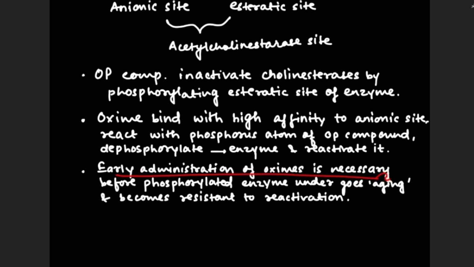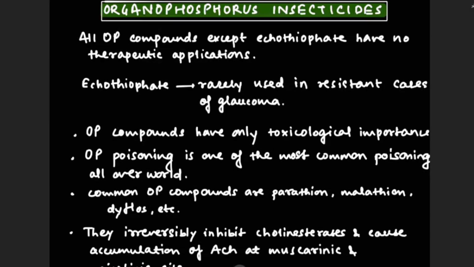Early administration of oxime is necessary before the phosphorylated enzyme undergoes aging and becomes resistant to reactivation. So this was all about organophosphorus insecticide.